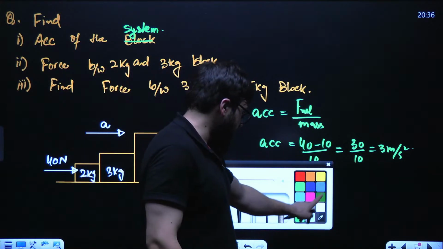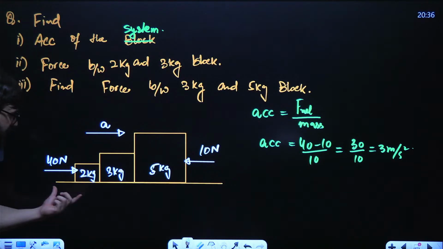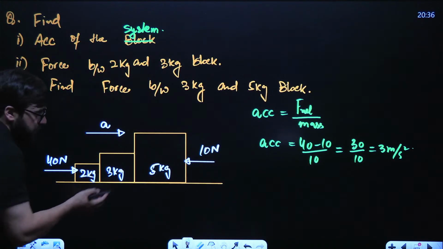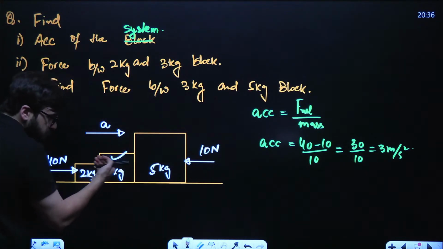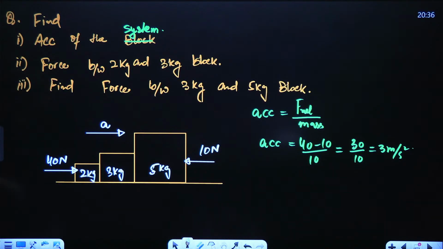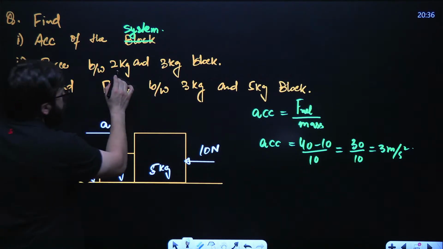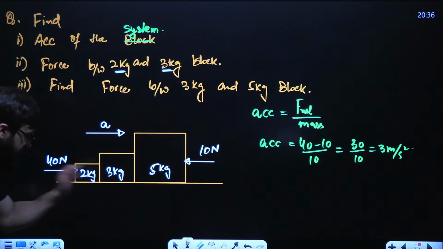Now guys, listen to me very carefully. If the acceleration of the entire system is 3 meter per second square, this will have the same acceleration, this will also have 3 meter per second square, and this will also have 3 meter per second square. Now we have to find the force between 2 kg and 3 kg block.